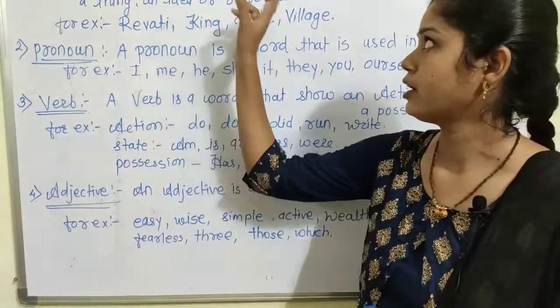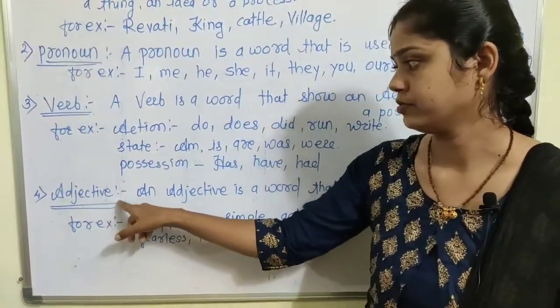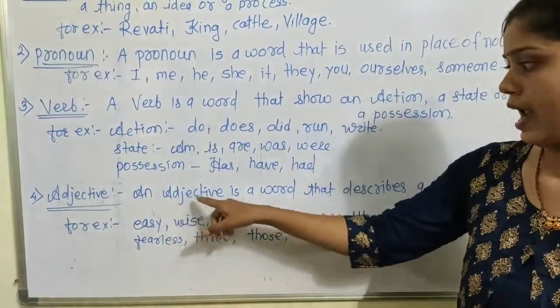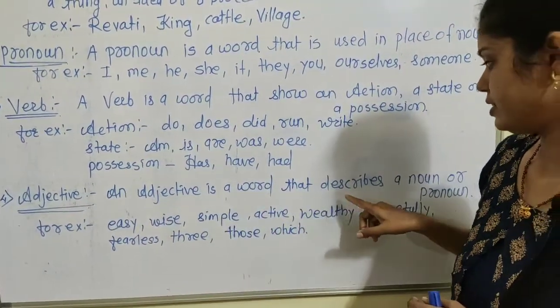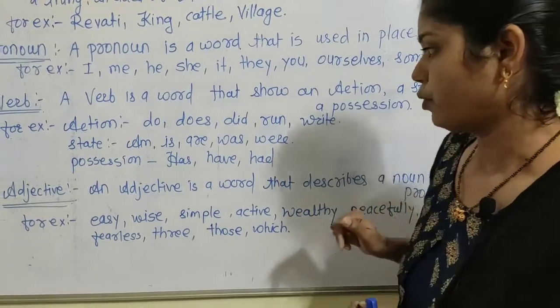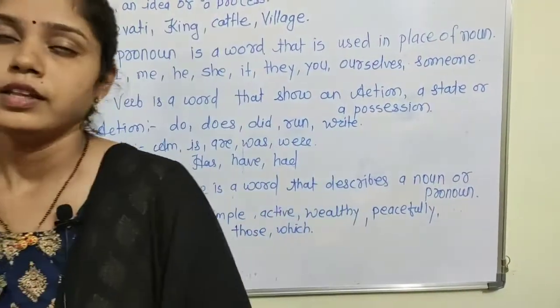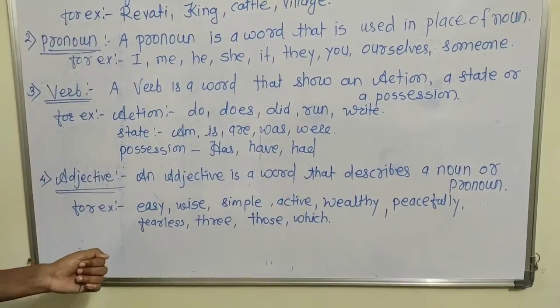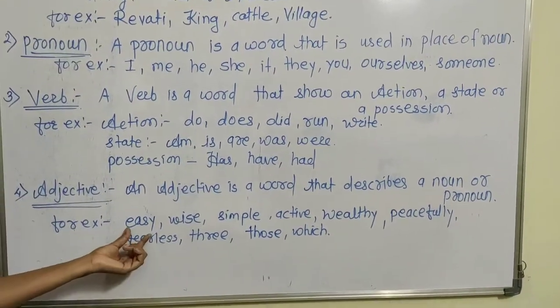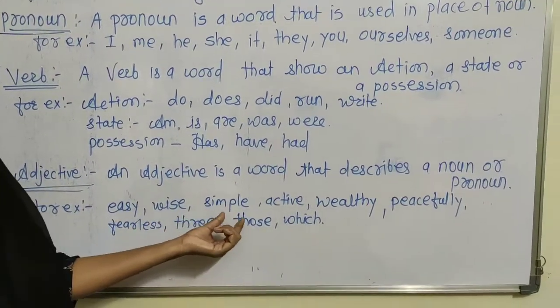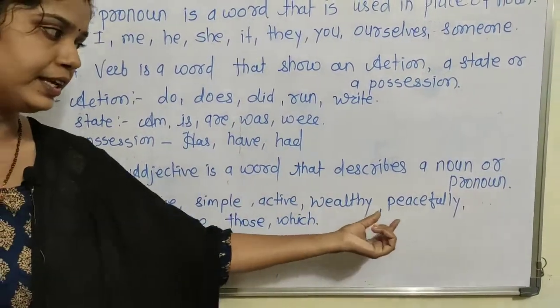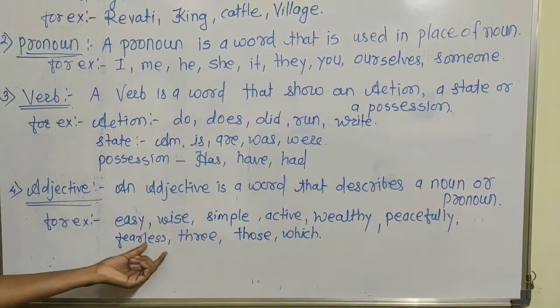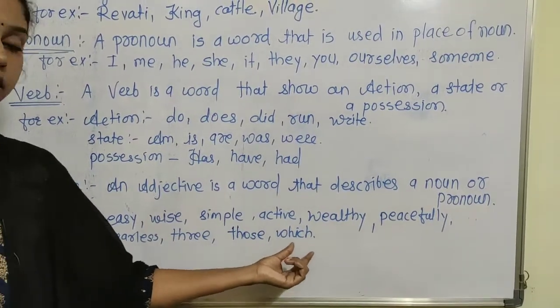And the fourth part of speech is adjective. What is meant by adjective? An adjective is a word that describes a noun or pronoun. For example, easy, wise, simple, active, wealthy, peaceful, fearless, three, those, which.